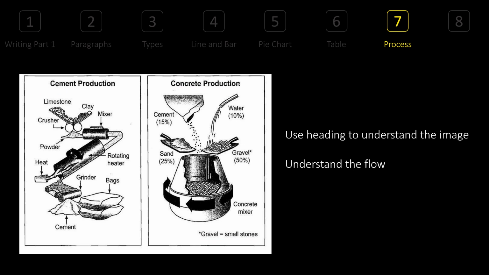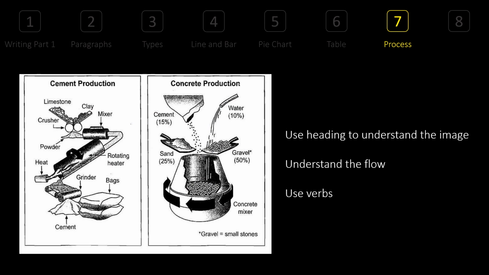Second thing, we have to understand the flow. Where does it start from? I think images are themselves very clear. They start from here, limestone and clay being added in a crusher, where they are formed in a powder shape, go through a mixture, and then go in the same diagram like this, which they have shown. Here cement and water is added, which go and later this also added, and finally here. So the flow has to be known to you. You understand the flow and write according to the flow. You cannot suddenly write about rotating heater or, let's say, gravel. You have to write in the flow.